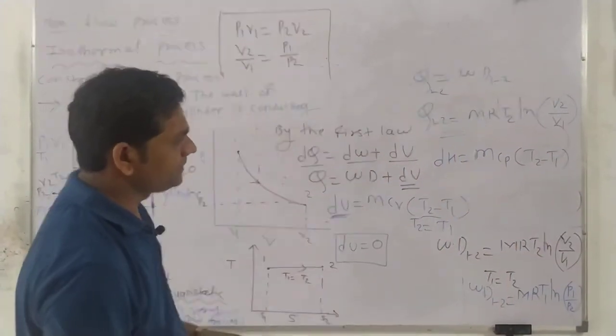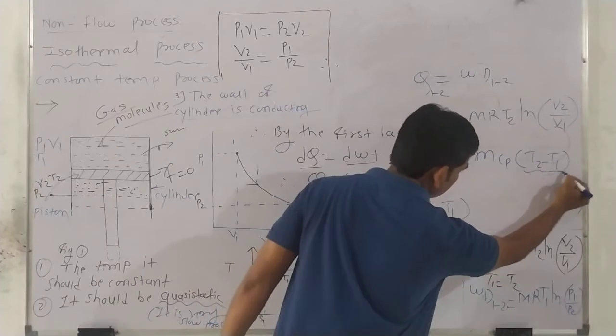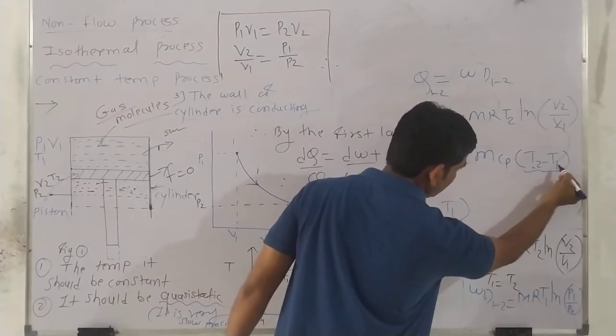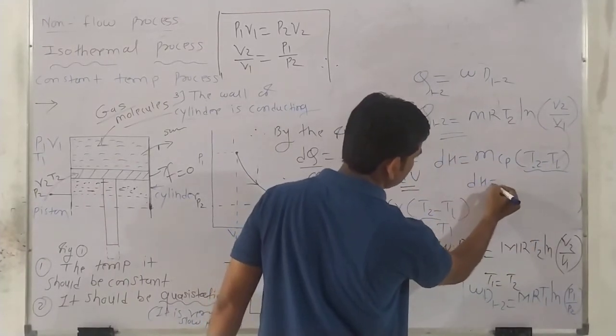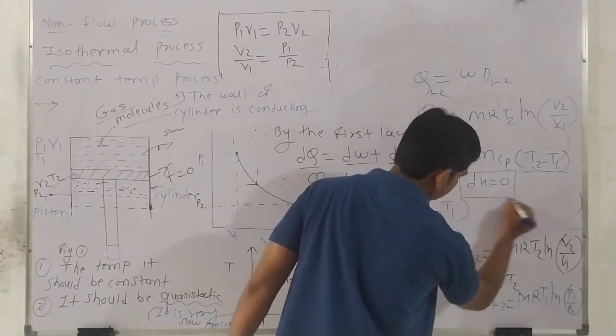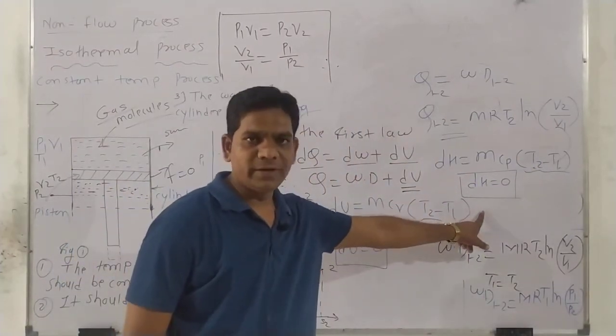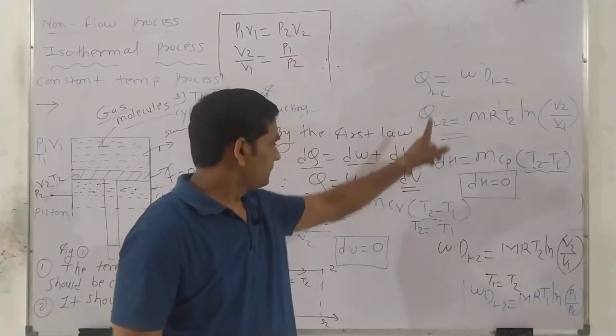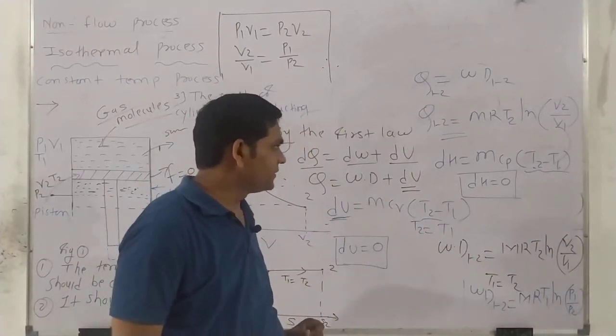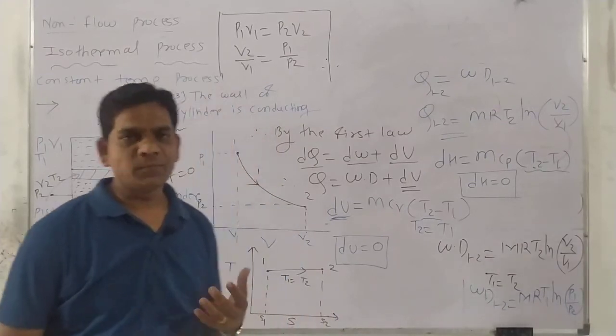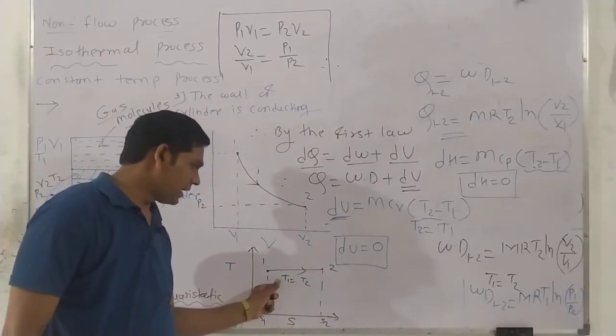So how much is the enthalpy here? Enthalpy is also 0, because the two temperatures are the same. So dH is also 0 here. Then another thermodynamic property we require is entropy.